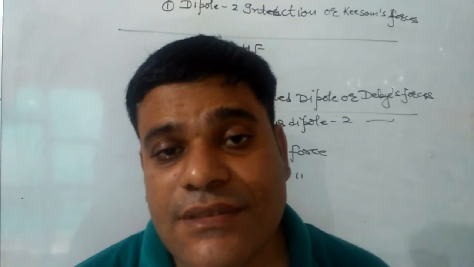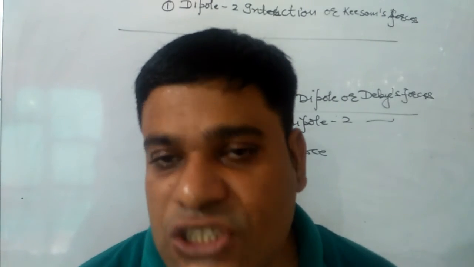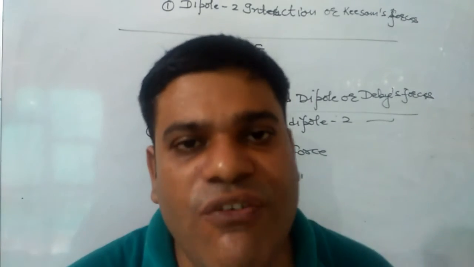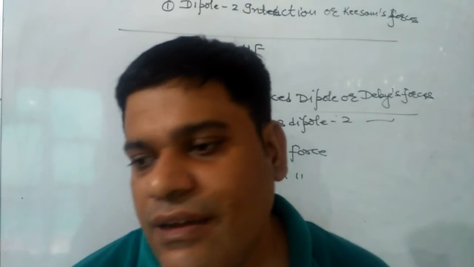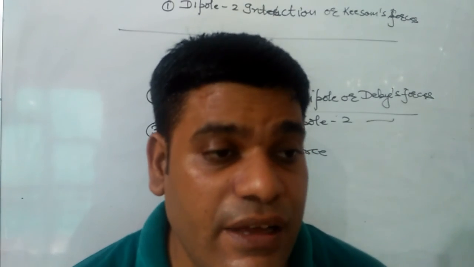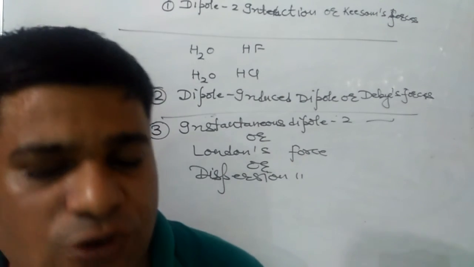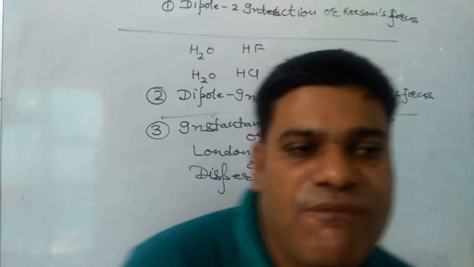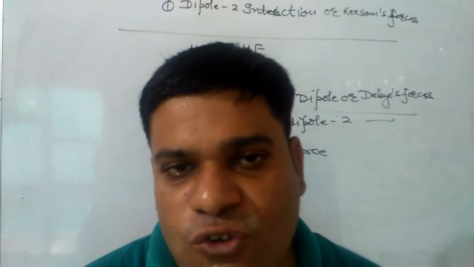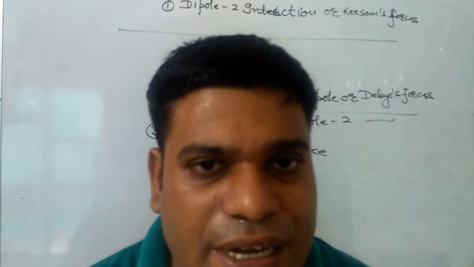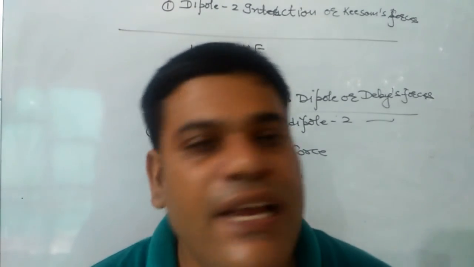The difference in the energy of these two levels is known as the forbidden gap. On the basis of the value of the forbidden gap, we can divide elements into three categories: conductor, insulator, and semiconductor. If the forbidden gap is from 0 to 1.25 electron volt, it will be a conductor. If the value is 1.25 to 6 electron volt, it will be a semiconductor. And if the forbidden gap has a value more than 8 electron volt, it will be an insulator.